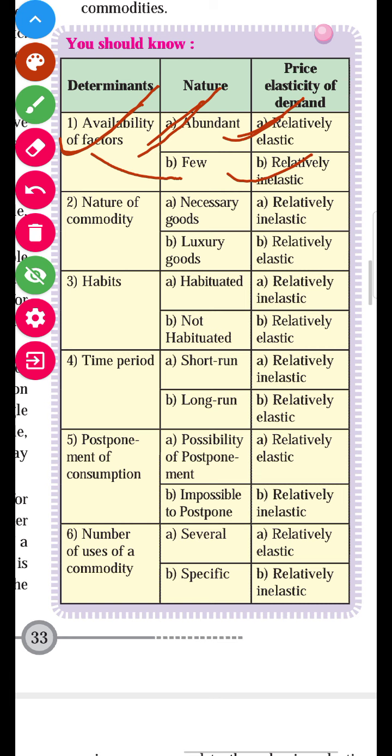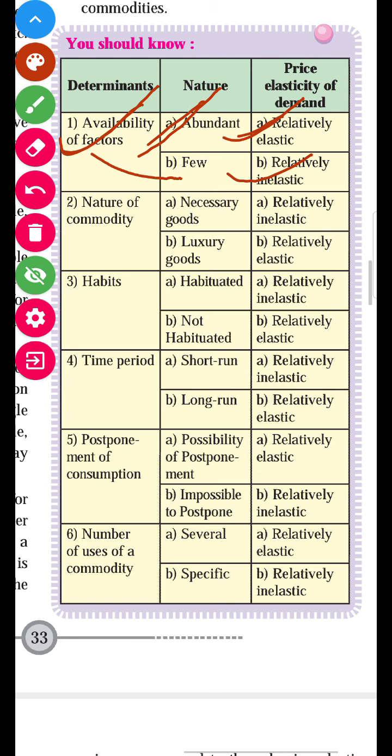In the case of goods available in a few quantity, demand will be less and price will be high. It happens in the case of those goods which are available in low quantity.